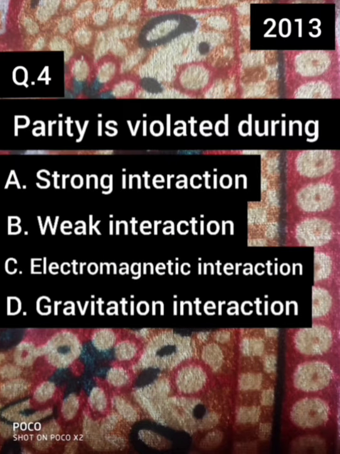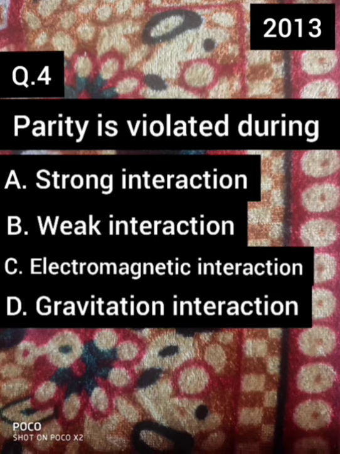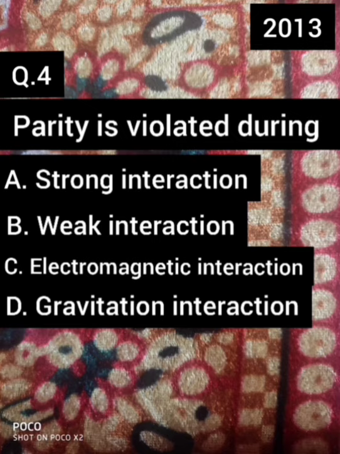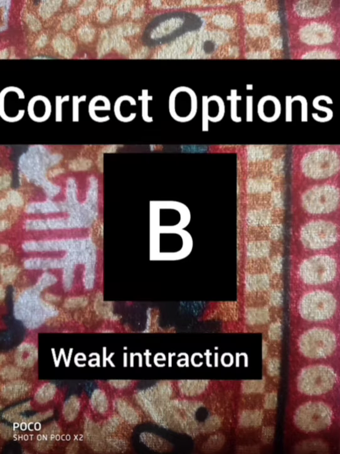So here we go with the fourth question, which is from 2013, and the question is: parity is violated during, and the given options are strong interaction, weak interaction, electromagnetic interaction and gravitational interaction. Here we know that parity is conserved in strong interaction, electromagnetic interaction and gravitational interaction. Therefore the correct answer is option B, that is weak interaction.